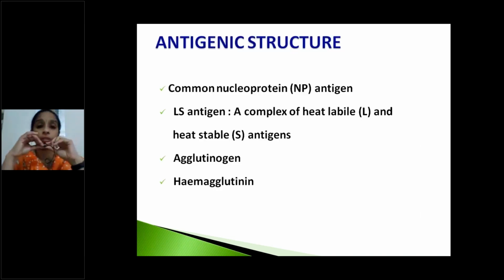Next, coming to the antigenic structure, we already discussed in the introduction. All the members of this group exhibit a common nucleoprotein antigen. In addition to this, all exhibit an LS antigen, a complex of heat labile and heat stable antigen called LS antigen. LS means labile and stable. Next, agglutinogen and hemagglutinin are also different antigens exhibited by pox virus.